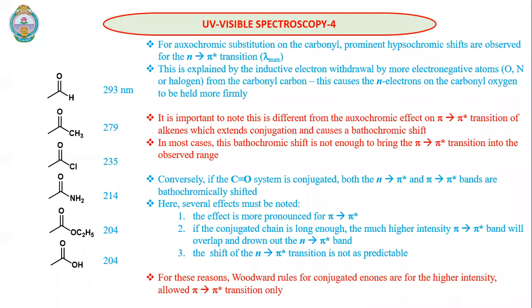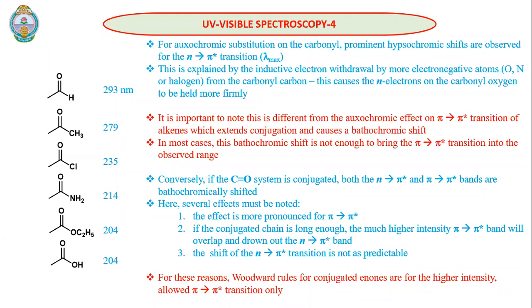The n to pi star transition band will also overlap with the pi to pi star transition, but generally we don't observe this. It's not a problem. The shift of the n to pi star transition is not as predictable. Generally the n to pi star transition may not change much. Even sometimes if it changes, we may not predict it properly.